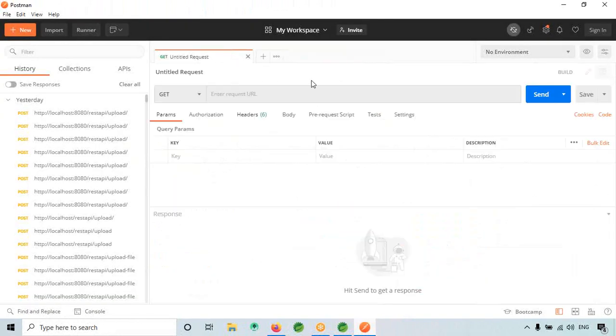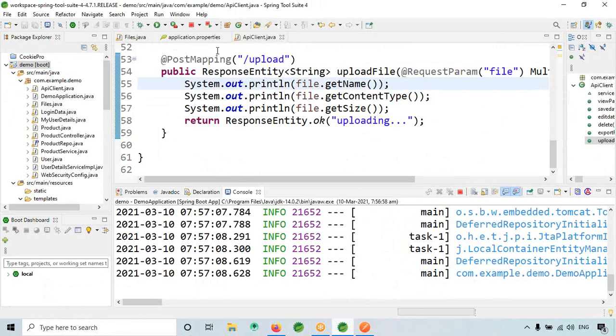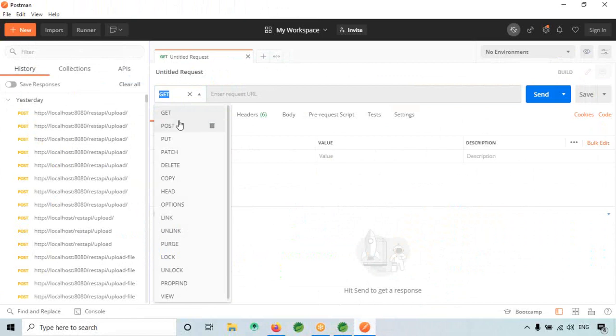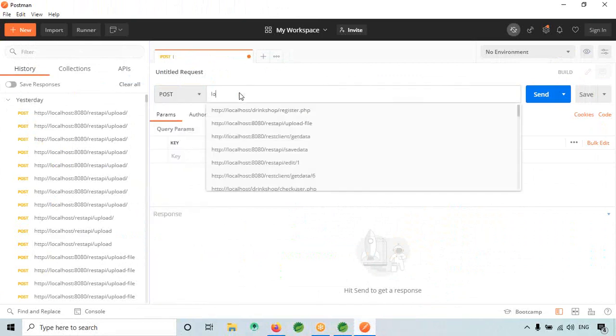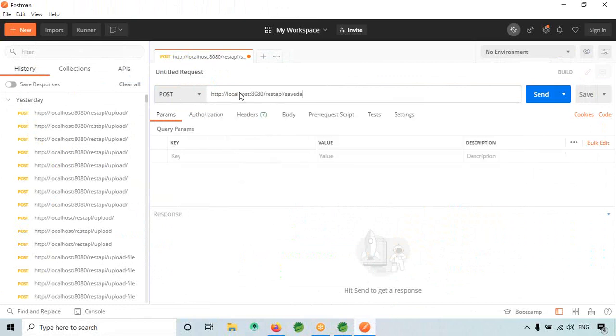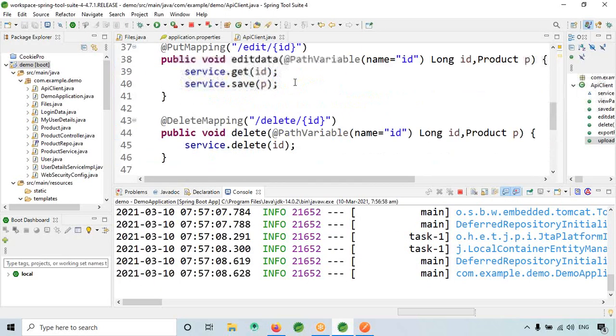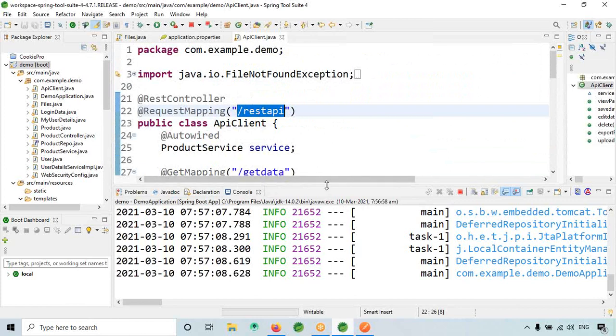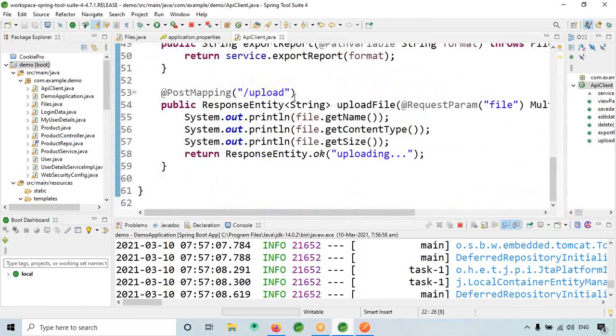Okay, so here I used PostMapping. So I'm choosing post. So I'm giving localhost, localhost slash REST API, because I've given slash REST API, then upload.